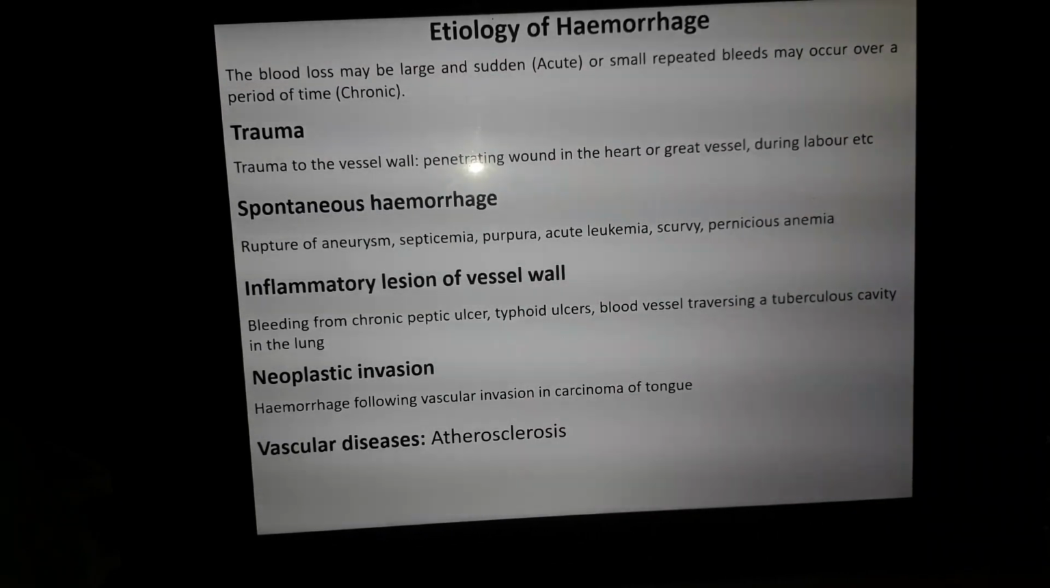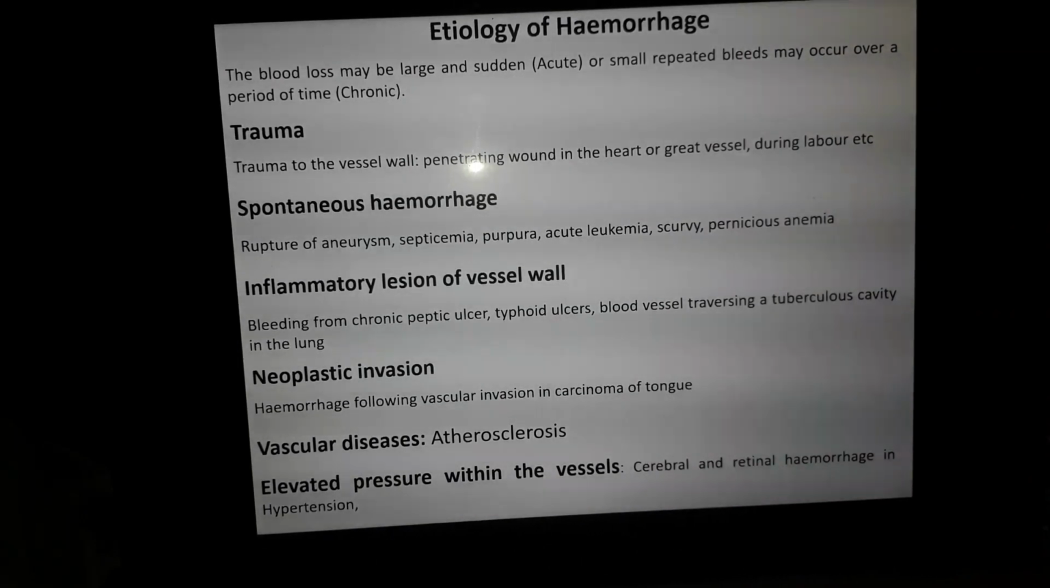Then vascular diseases. The most important example is atherosclerosis. Another cause is elevated pressure within the vessel, mostly the diastolic pressure. In that case, there is cerebral hemorrhage causing stroke, and retinal hemorrhage in hypertension. These are a few causes of elevated pressure within the vessels. Now, these are the causes of hemorrhage.